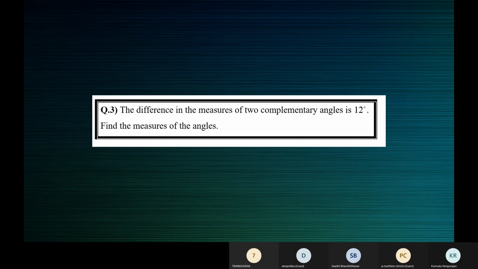Ma'am, we should do 12 plus 19, no, ma'am? No. No.